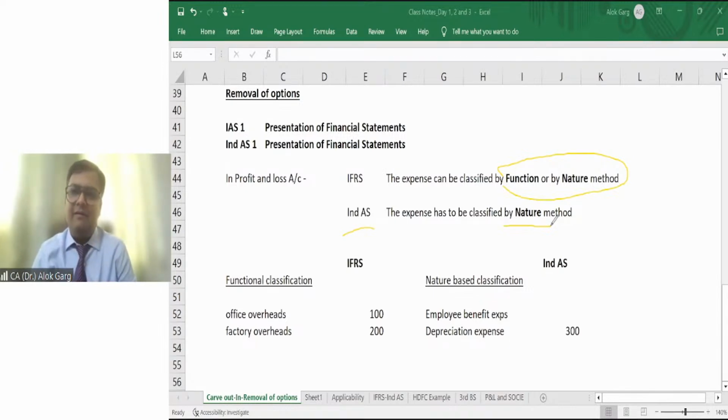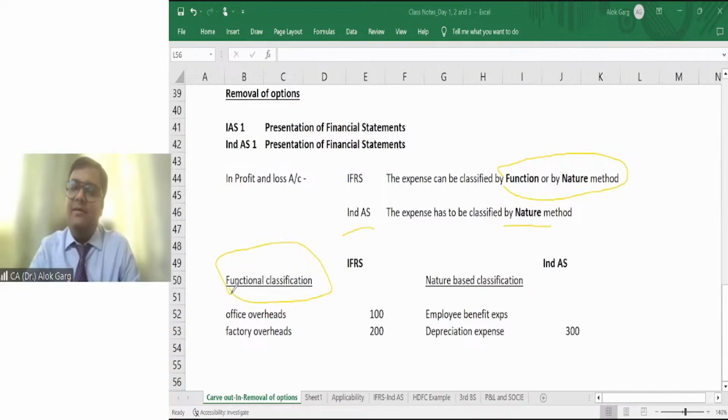I'm sure that you will agree with me. In the profit and loss account, we are showing the depreciation as a separate line item and we are showing this as a 300 lakhs total. Going by the functional classification, what will happen?